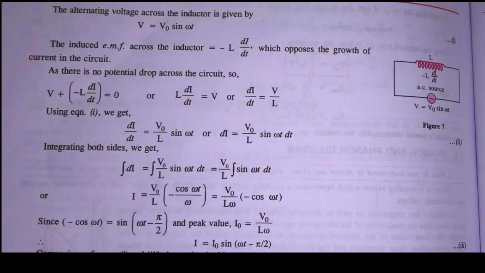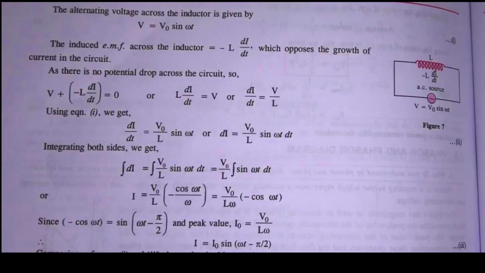Since there is no potential drop across the circuit, the total potential is V minus L di over dt, and by rearranging we have di over dt is equal to V upon L. Then we know the value of V, so just replace it with V naught sine omega t. After doing the mathematical calculations, we have I is equal to V naught upon L omega multiplied by minus cos omega t. Then apply the trigonometric function.